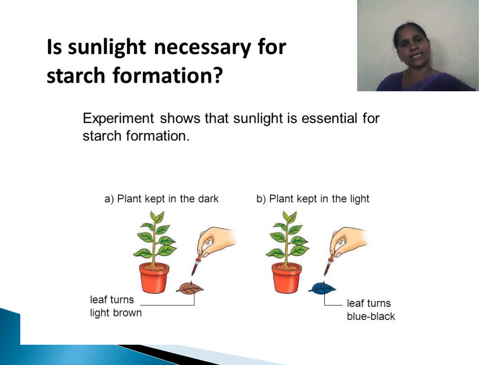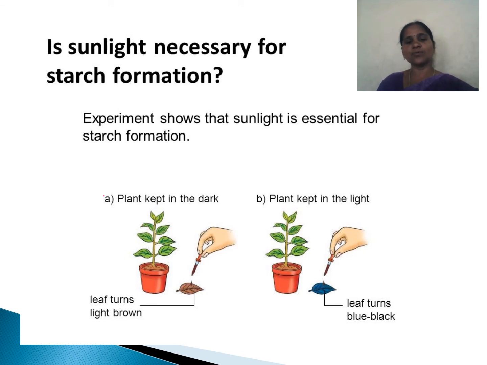After that, take that leaf and test it. How? In the same process we boil it in water, then boil it in alcohol, then wash it out, then do the iodine test. We add some iodine drops in the same way. We keep it a few hours outside, then we test.